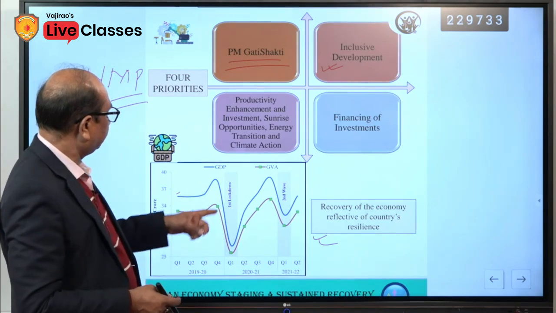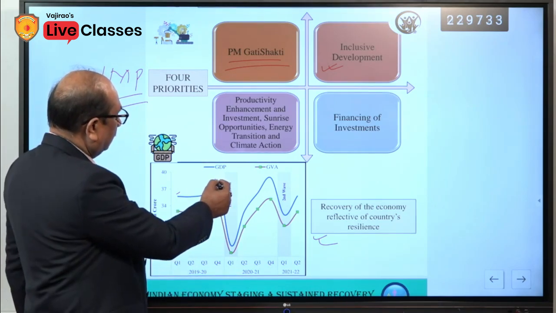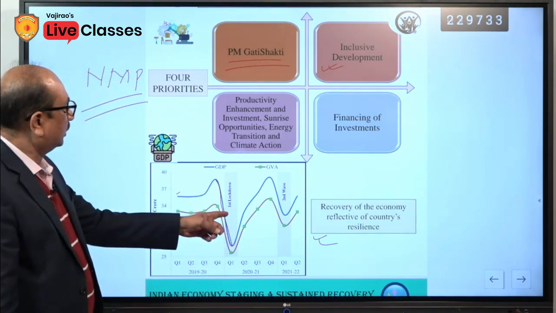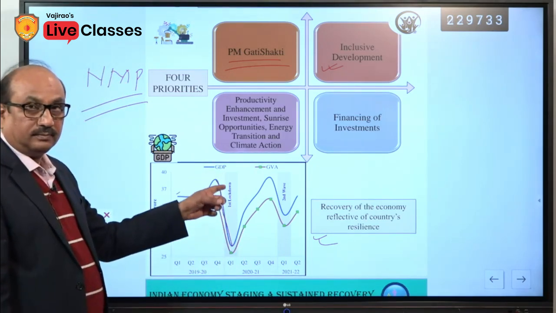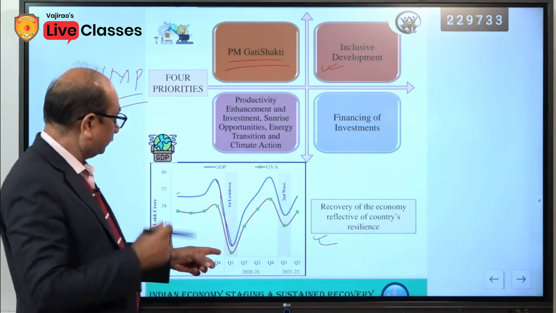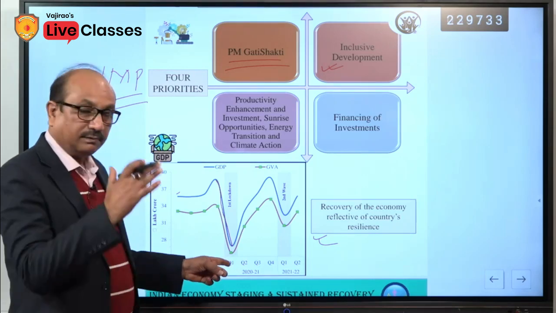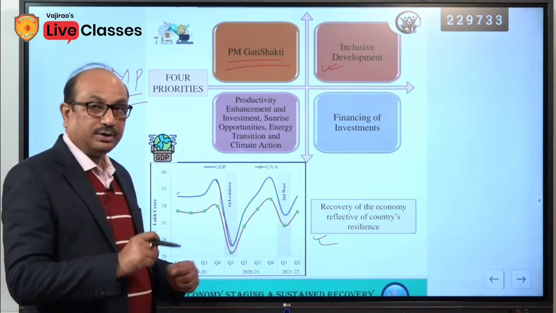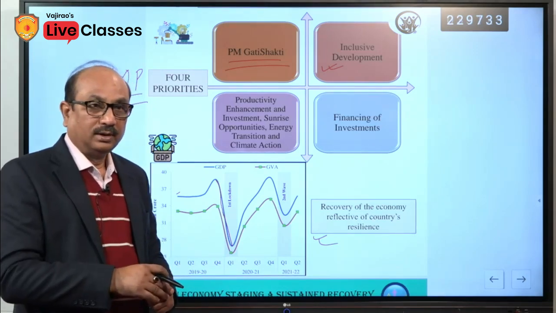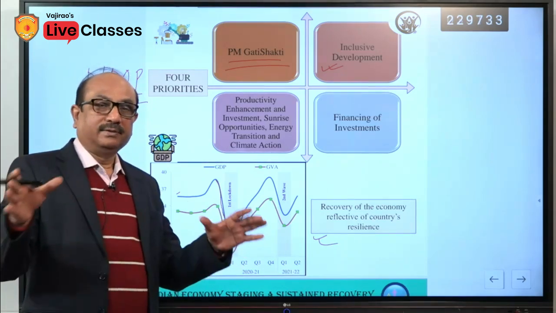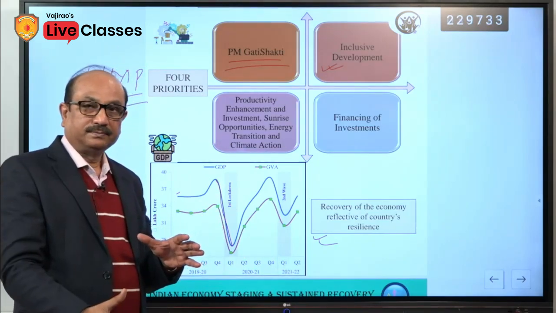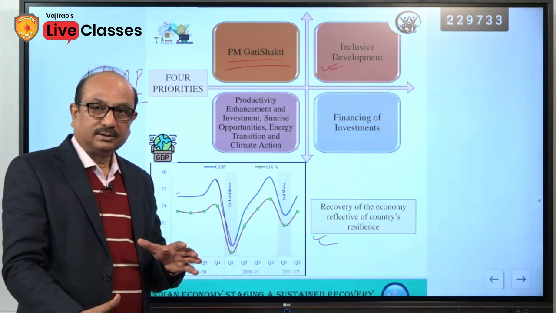Here you can see that there is a sudden fall due to the first lockdown. When the first lockdown was announced in March, Q1 means first quarter of 21-22, in March last to last year, if you could recall. Each and every economic activity was standstill, and there was a sudden fall, minus 24% in the growth rate.